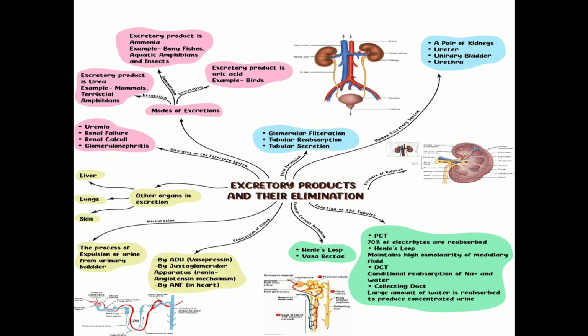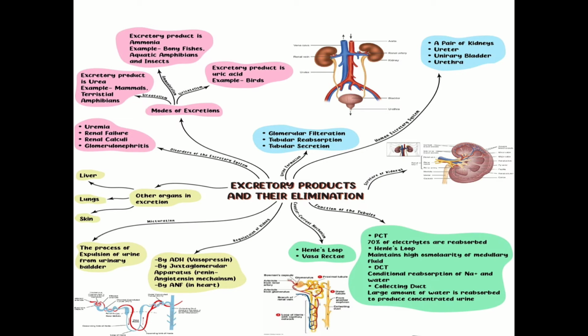Renal tubule has various parts like Bowman's capsule, PCT, that is proximal convoluted tubule, Henle's loop, DCT, that is distal convoluted tubule. Then we discussed about vasa recta. The efferent arteriole forms a fine capillary network around the renal tubule called the peritubular capillaries. A minute vessel of this network, which is U-shaped and runs parallel to the Henle's loop, is called the vasa recta. There are two types of nephrons, cortical nephrons and juxtamedullary nephrons.